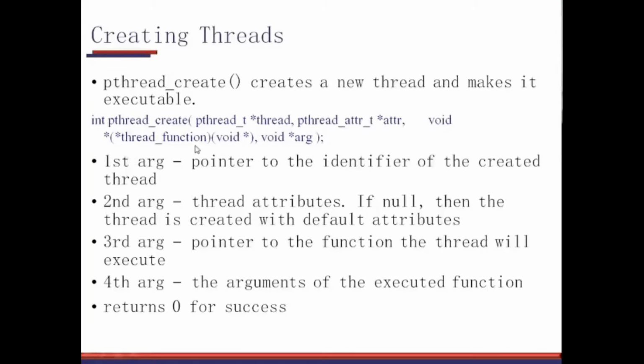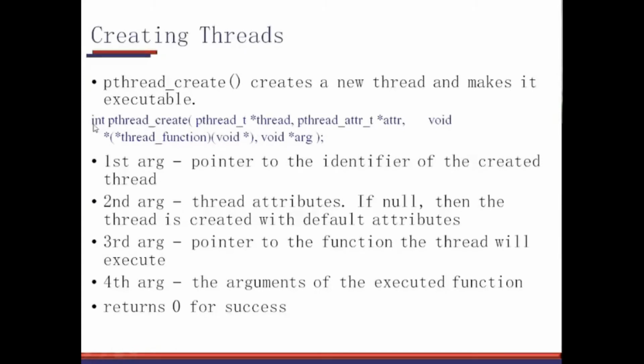Then this is a thread function. This is a function which you want to execute as a thread. So that pointer has to be given here. Once we study the example, then you will understand this better. For right now, just understand what exactly is the structure of pthread_create. And the fourth argument is the function argument that needs to be passed to the pthread. Whatever argument has to be passed to the pthread is given as the fourth argument.